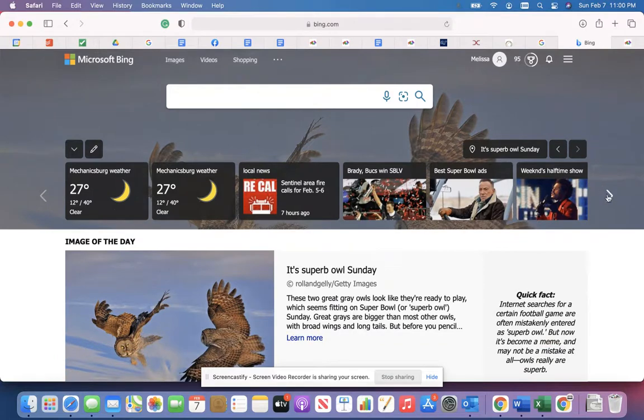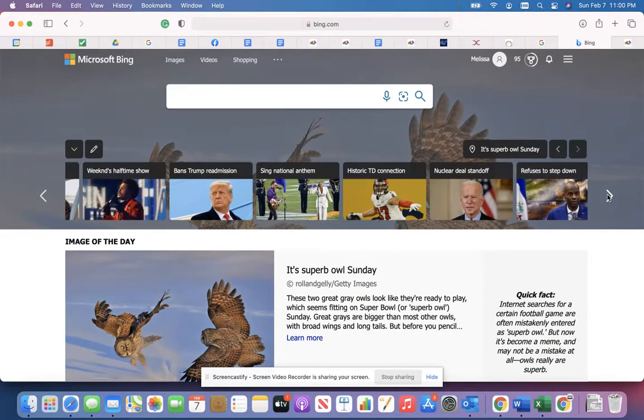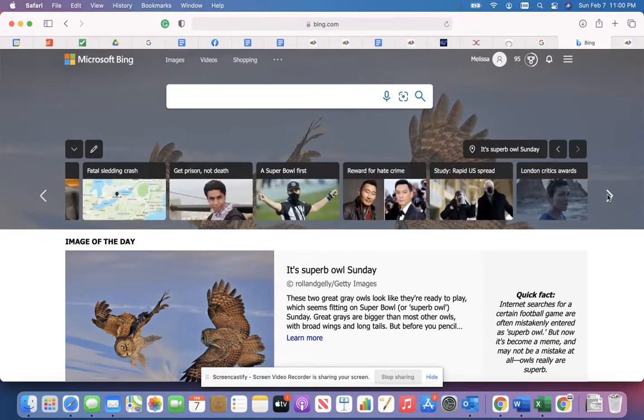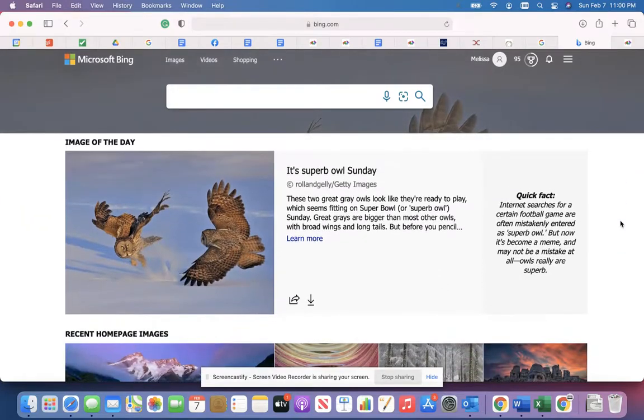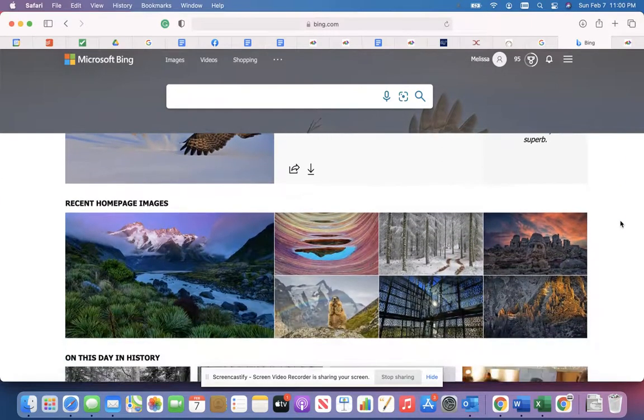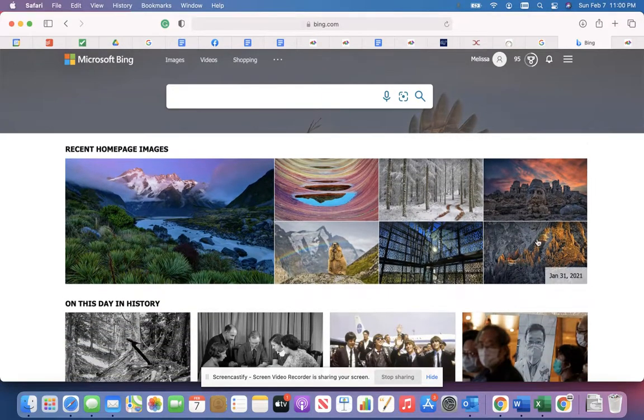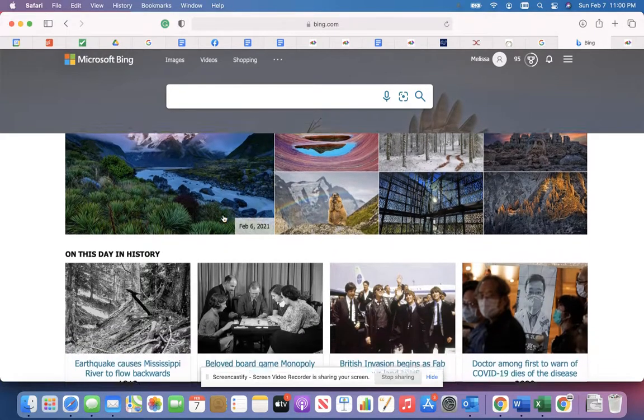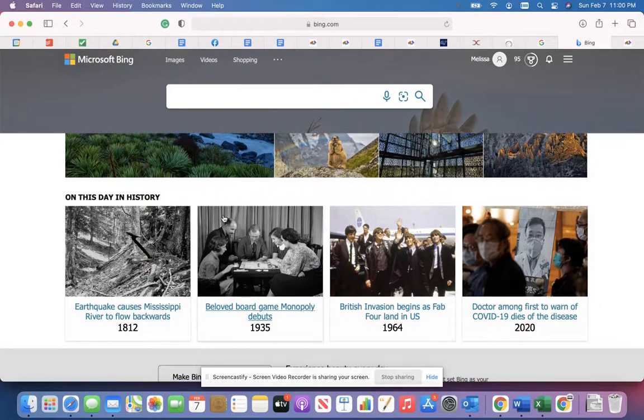First, you can see the weather, local news, and other things that are going on around the world. They talk here about the image of the day. And if you scroll down a little further, you can see other recent images. A lot of these are very useful as talking stems in the classroom. And you can see here every day, you can click on it to learn more about it and find those quizzes that go with those images.